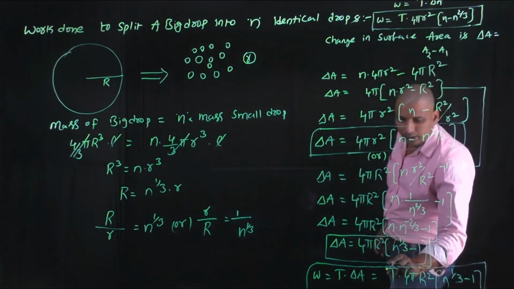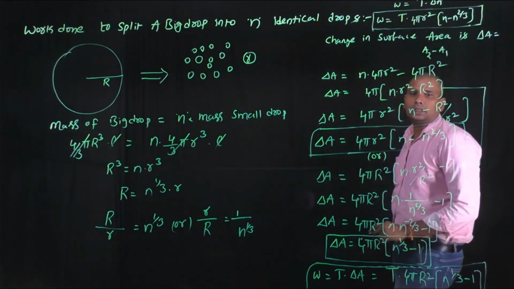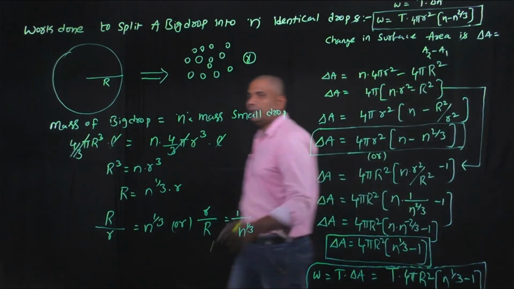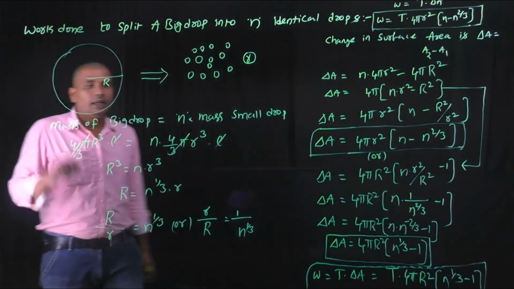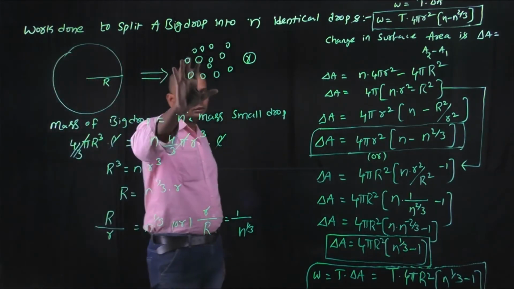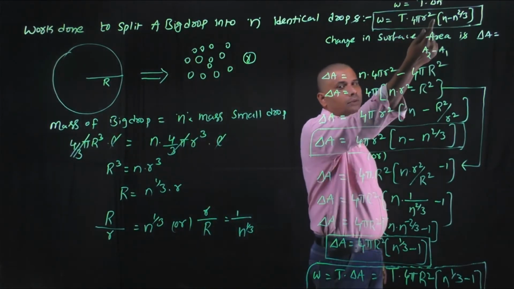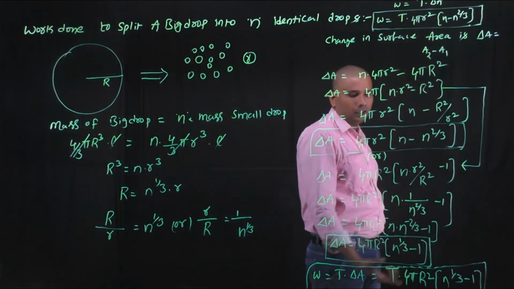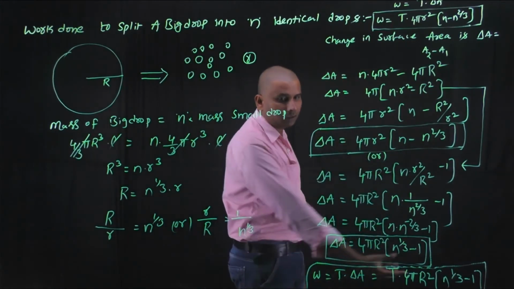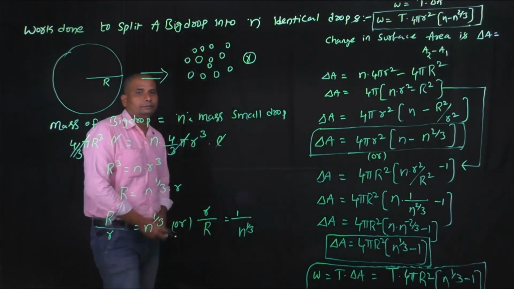Here T is the surface tension of that liquid drop. This is how we can derive an expression for the work done to split a big droplet into n identical small droplets. Okay, thank you.